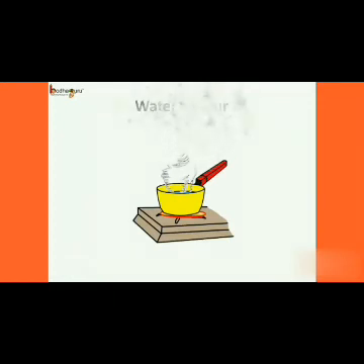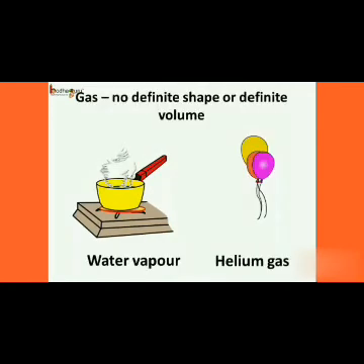Now coming to the water vapor. Water vapor, we know, does not have definite shape or definite volume. It fills in whatever space is available to it.